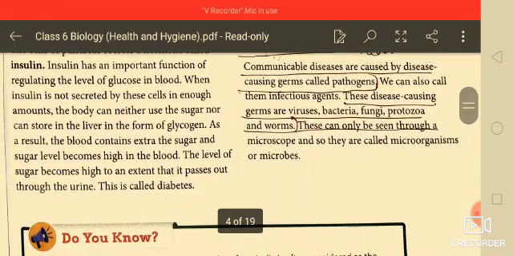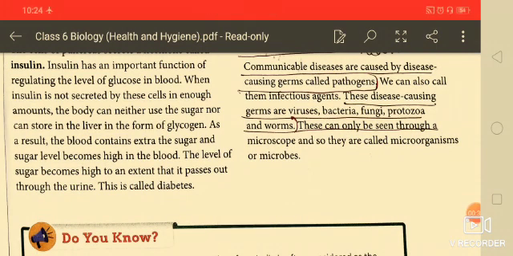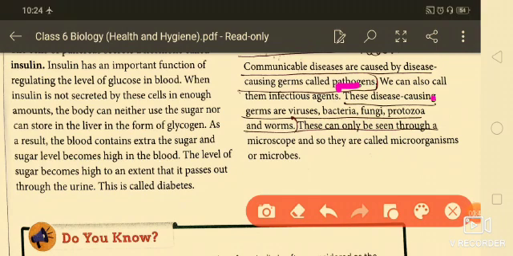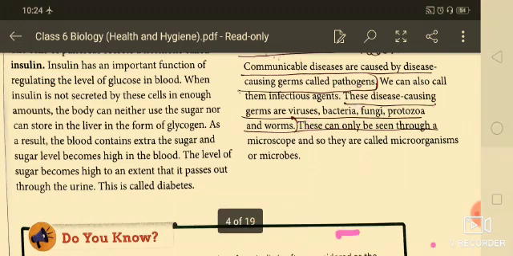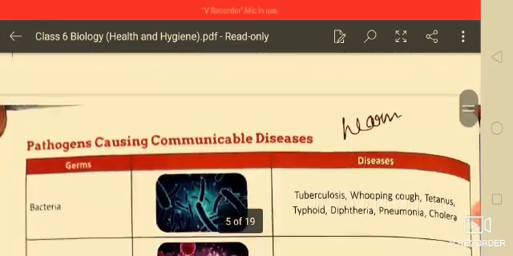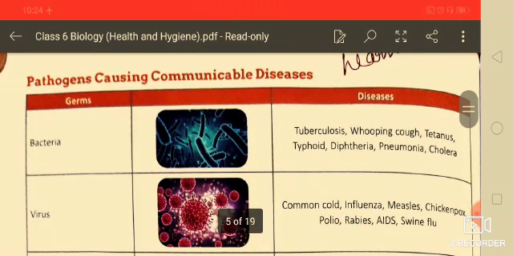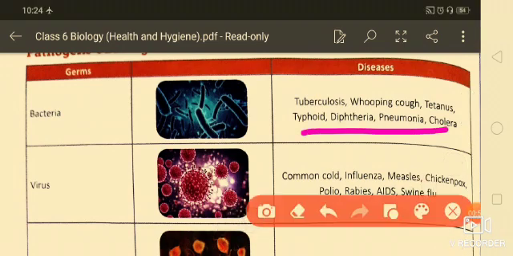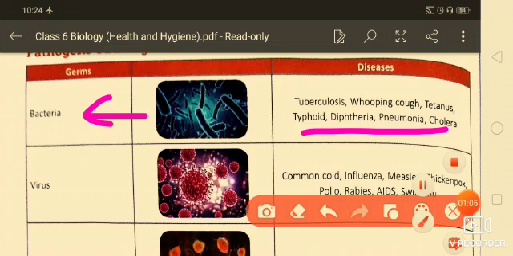Whenever a normal person is in contact with an infected person, these pathogens enter the body. These disease-causing germs are viruses, bacteria, fungi, protozoans and worms. So here are the pathogens which cause communicable diseases. Bacteria cause tuberculosis, whooping cough, tetanus and typhoid. Viral diseases include common cold, influenza, measles and chicken pox.